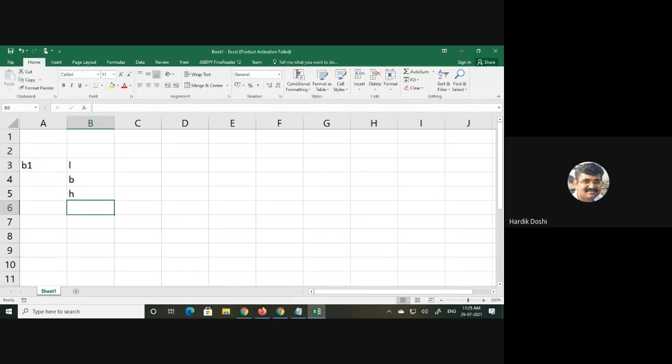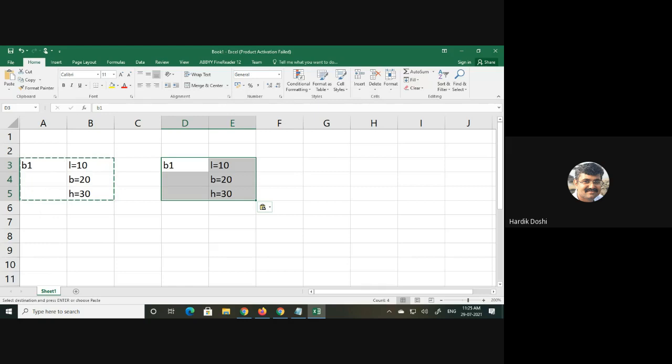So 12 bytes will be allocated for L, B, H, where we enter the values, let's say 10, 20, 30. The same way it occurs for B2. The values might be different. Do you agree with this?